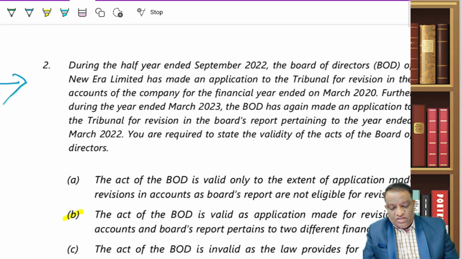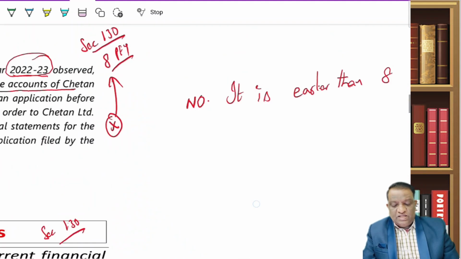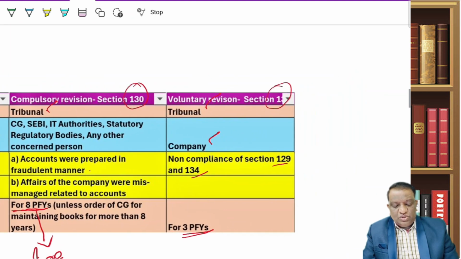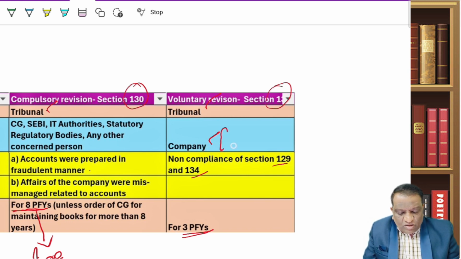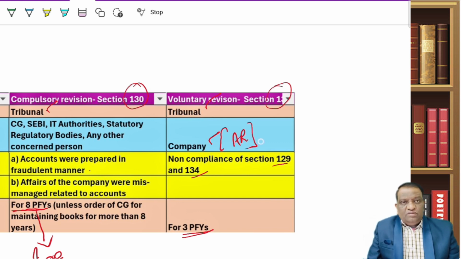So now, let us look at this voluntary revision. Just let's refresh ourselves and then show it. Now under voluntary revision, who is going to make an application to the tribunal? It is the company. So when I say company, either the company or through their authorized representatives. So it can be even the professionals like chartered accountants, advocates, company secretaries, anybody, whoever is authorized by the company.